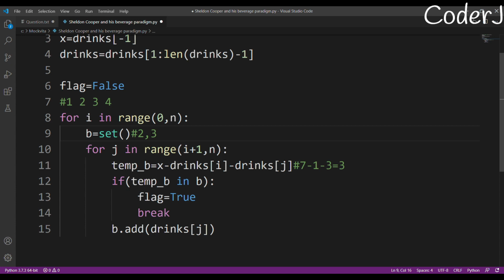Okay, now I'll move forward. Again my i will remain the same. Sorry, my j will change, it will become 4. 7 minus 1 minus 4 will give me the value of 2. If temp b in b, does 2 exist in the set? Yes, it exists. Boom, we have got an answer. I'll mark my flag as true, that yes, there's a possible combination, which means three elements exist such that their sum is equal to X.